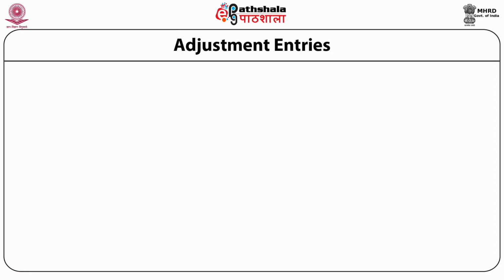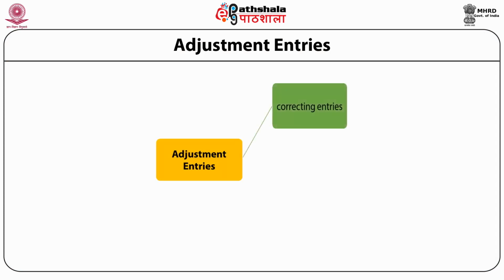From the present slide, it is clear that adjustment entries are the correcting entries, the entries which are passed to correct. Simply, these are the correcting entries. Further, these entries are passed to adjust some unadjusted accounts. Accounts which are not adjusted are called unadjusted accounts.